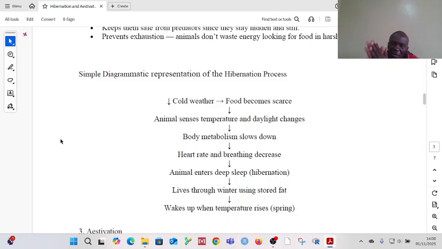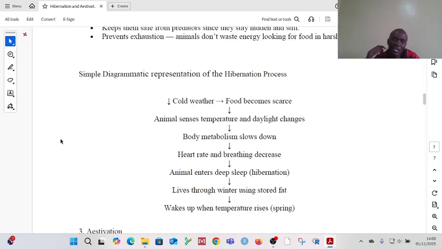Then once that has happened, the animal will sense that there is a drop in temperature, there is a change in temperature, there is a change even in the amount of hours that light is present in a day. Whenever there is cold weather, whenever there is winter, the number of light hours in a day reduces. Unapata kwamba giza inaanza karibu saa 9 mchana, itakuwa ni giza tayari.